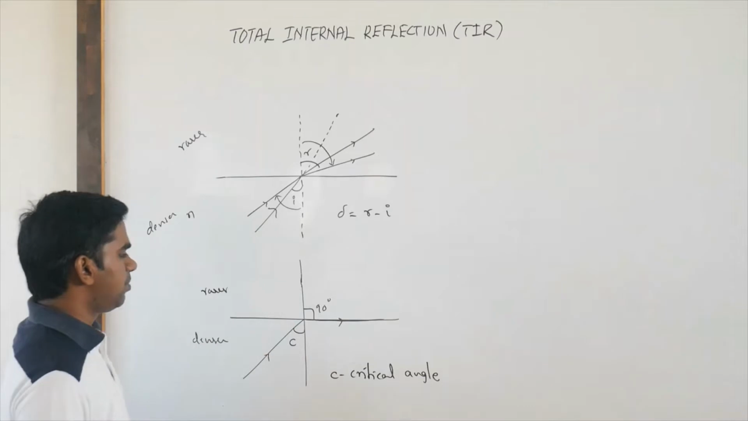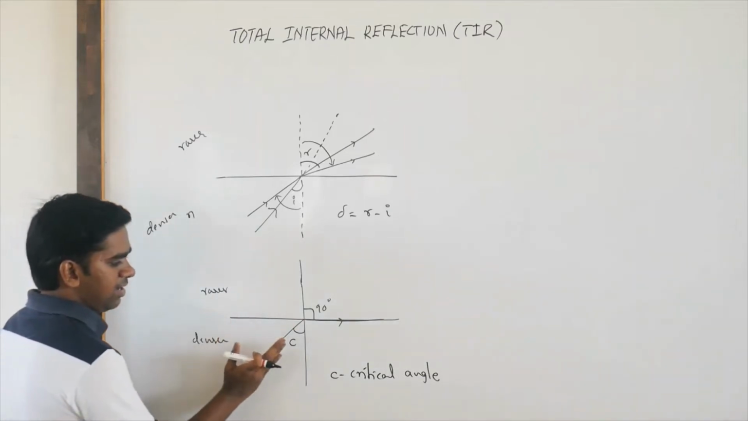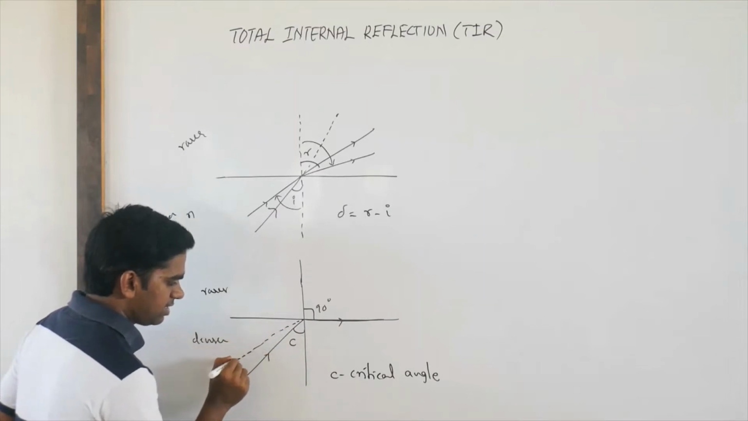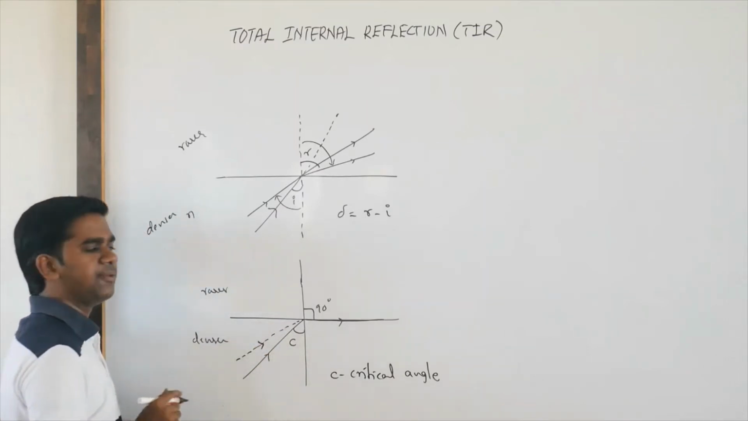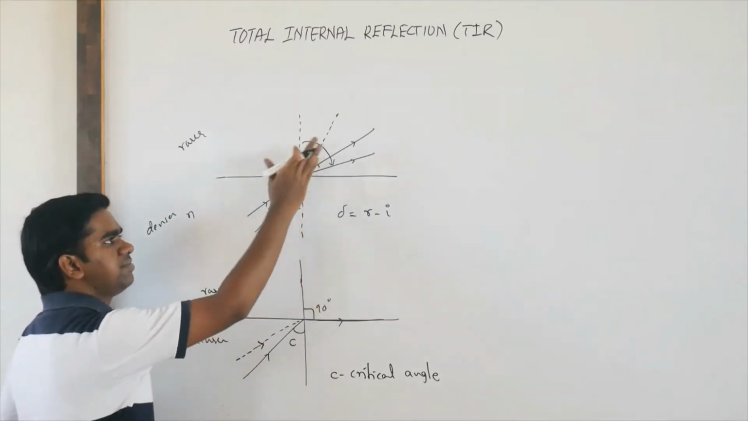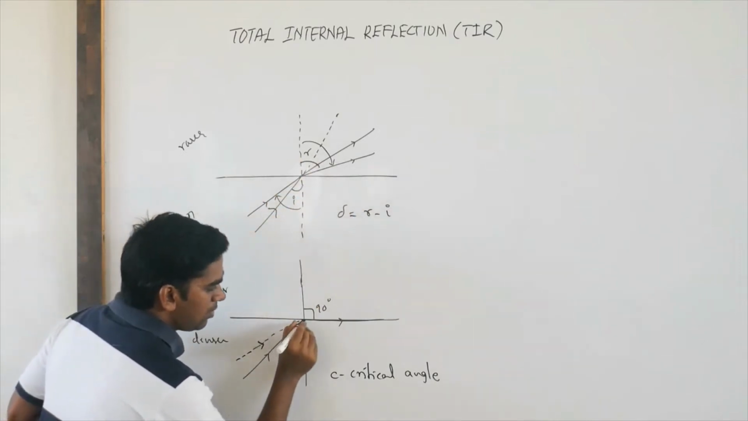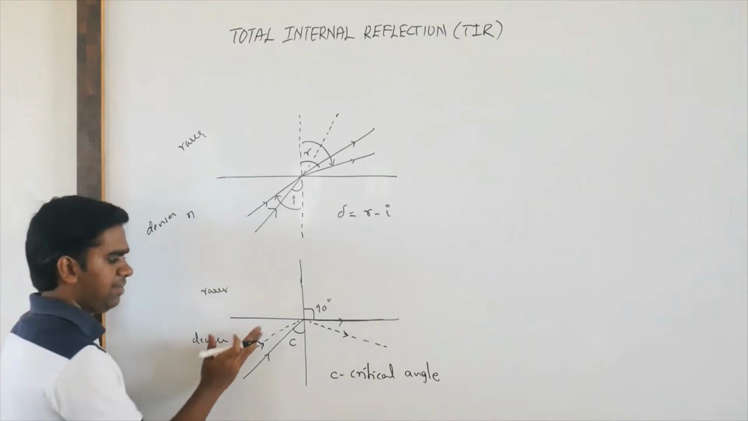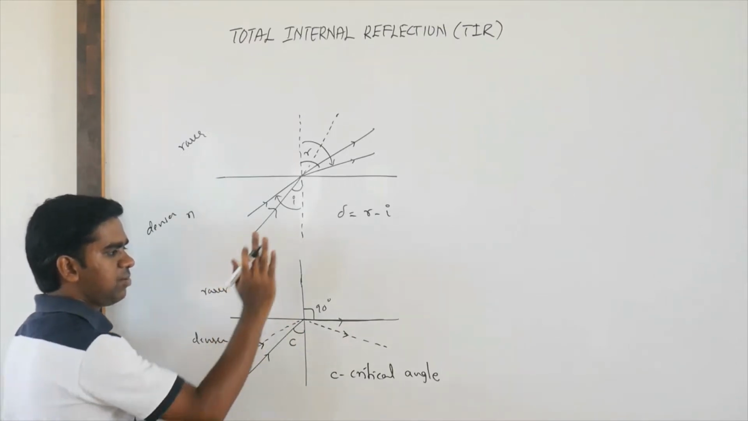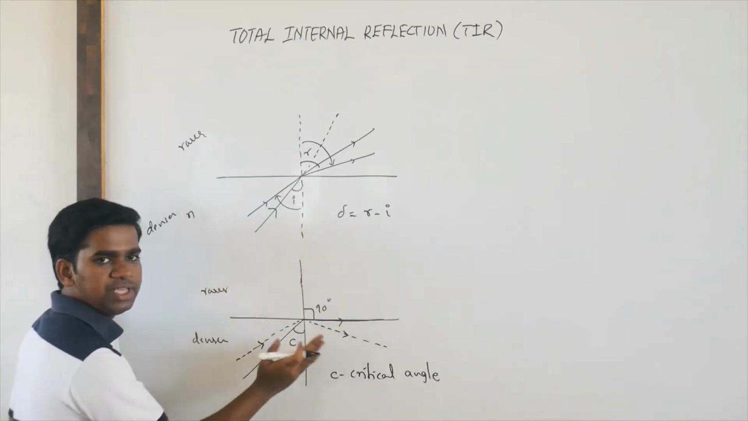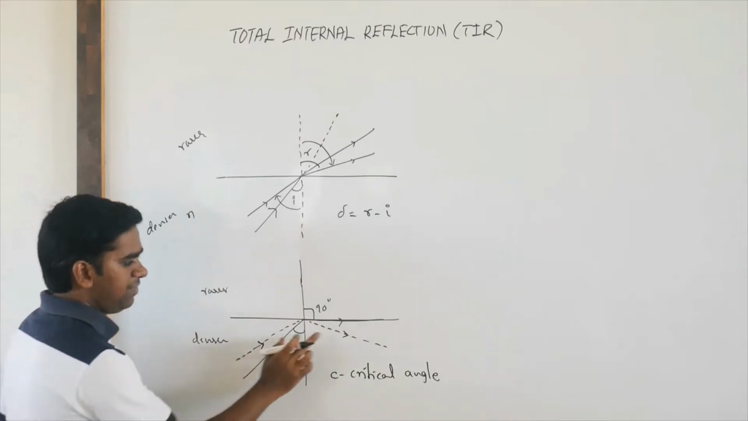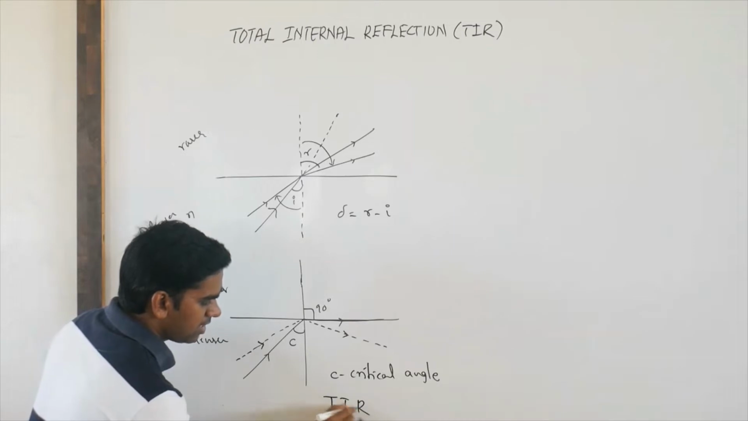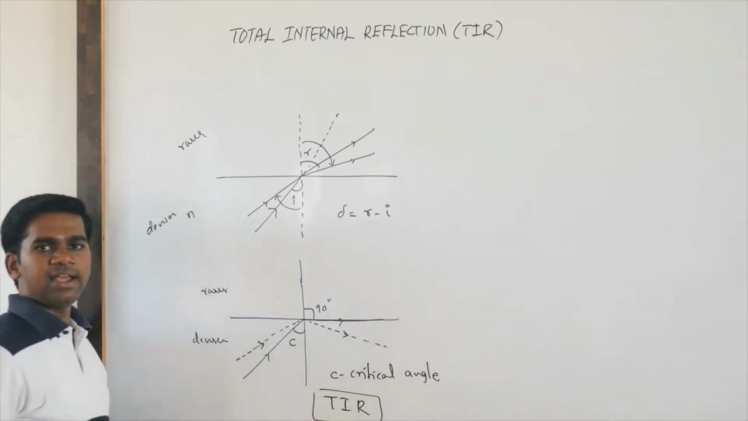Suppose you increase the angle of incidence more than the critical angle, what will happen? Obviously the ray will reflect back into the same medium. Suddenly refraction will shift to reflection. So this phenomenon is called total internal reflection, or TIR.